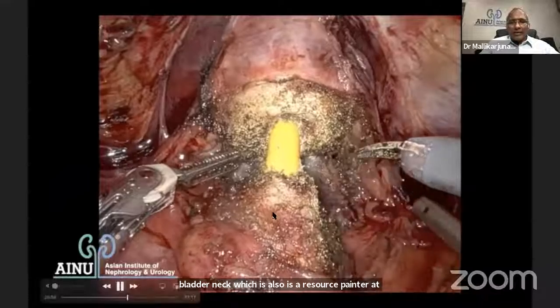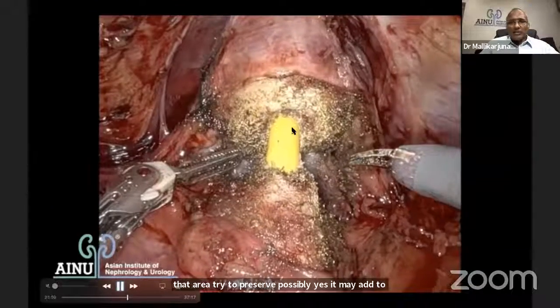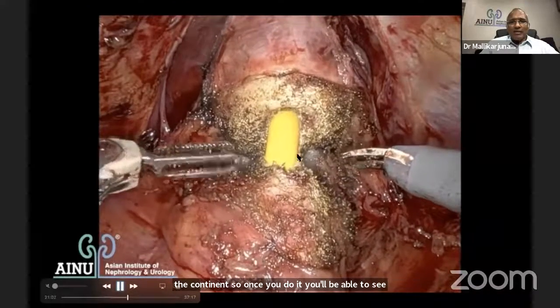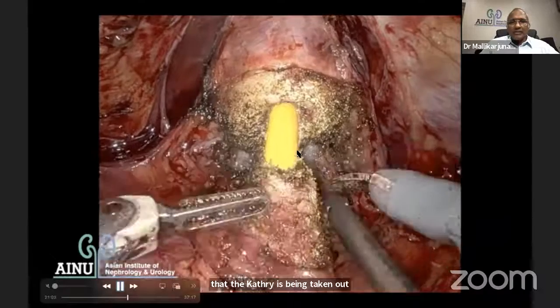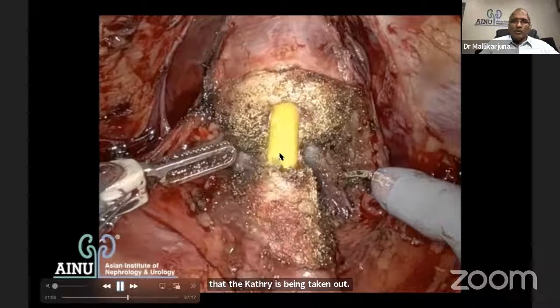So once you do it, you'll be able to see that the catheter is being taken out. You see the bladder neck very well. Don't cut it off without understanding the bladder neck posteriorly, because you may have a median lobe.